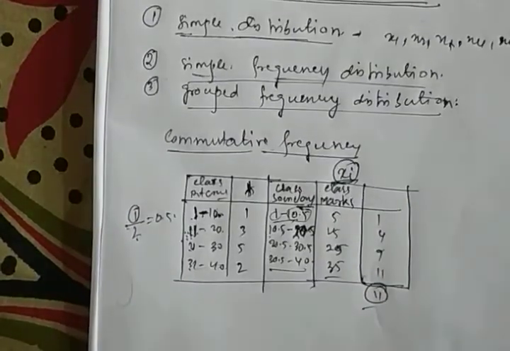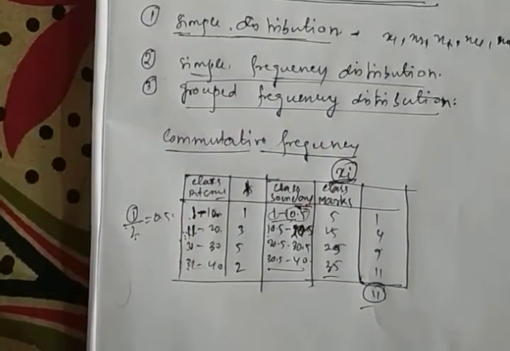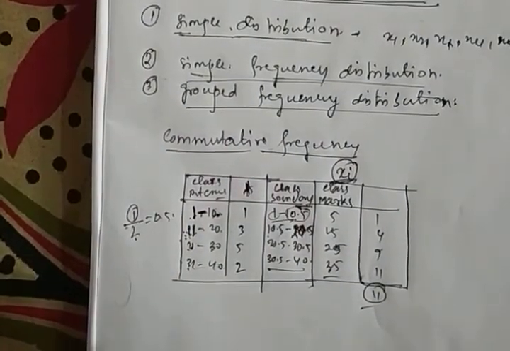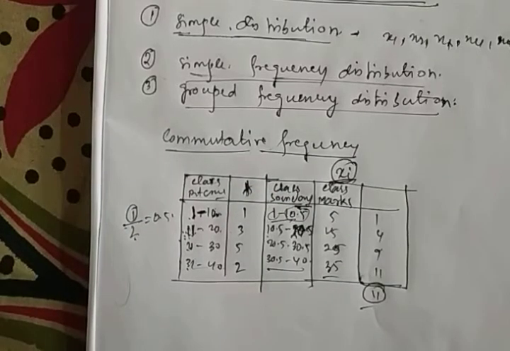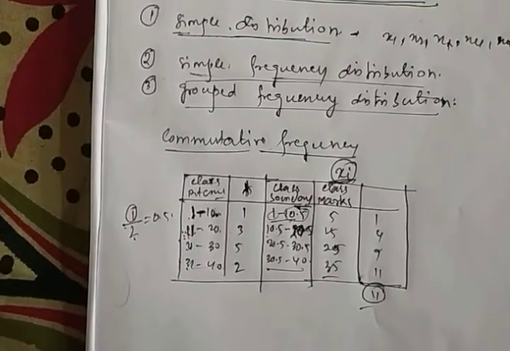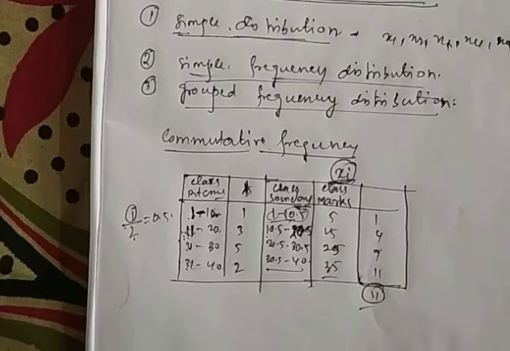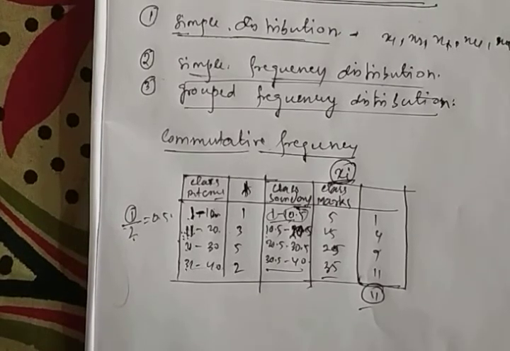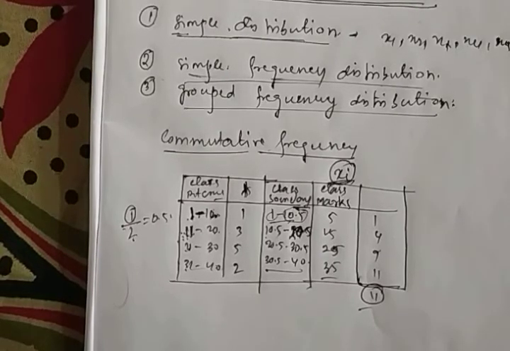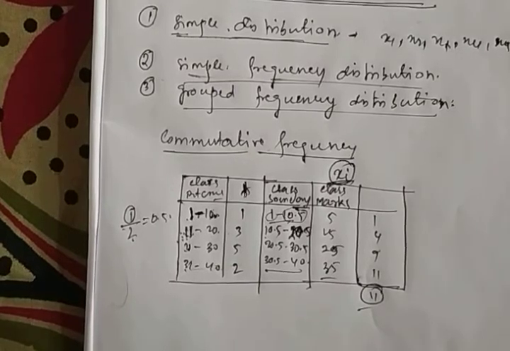So in this way we can form the table of the given distribution, which will be required to calculate the following measurements such as mean, median, mode, after that dispersion, then moment, kurtosis, skewness.